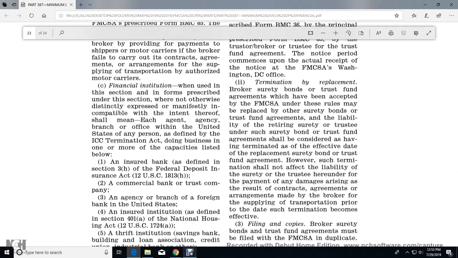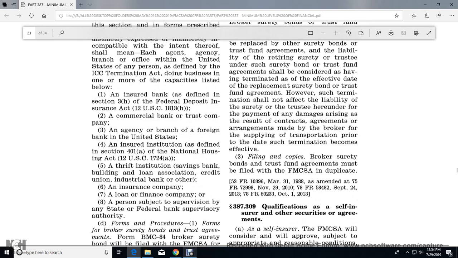Or termination by replacing the broker surety bond or trust fund agreement, which the Federal Motor Carrier Safety Administration has accepted under these rules, with another surety bond or trust fund agreement. The liability of the retiring surety or trustee of the surety bond or trust fund agreement shall be considered as having terminated on the effective date of the replacement surety bond and trust fund agreement. However, such termination shall not affect the liability of the surety or trust fund trustee for the payment of any damages arising as a result of contracts, agreements, or arrangements made by the broker for the supplying of transportation prior to the date such termination becomes effective.